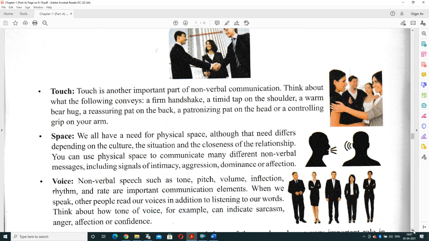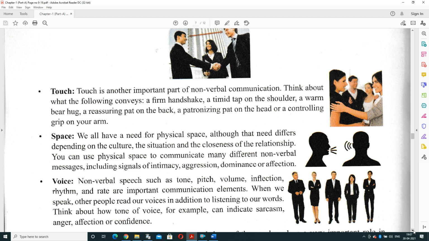And voice. Non-verbal speech, such as your tone, pitch, volume, inflection, rhythm, and rate, are important to communication. So when we speak, other people read our voice in addition to listening to our words. It means somebody is delivering a lecture.